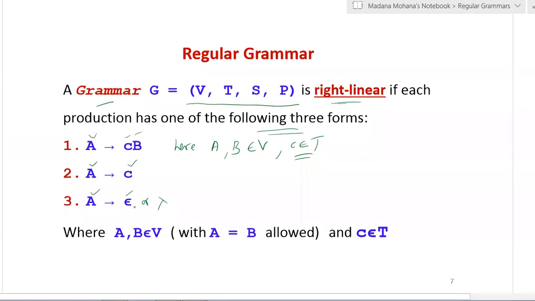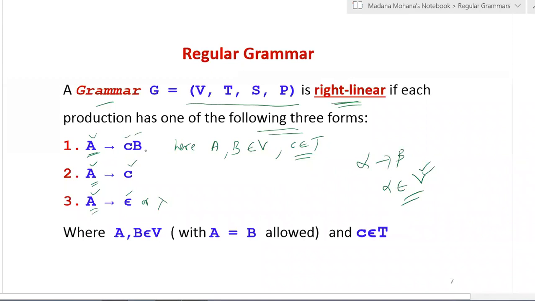If any production is any one of the following three forms, then we can say that the grammar is said to be right linear grammar. Here you can observe the left hand side of each and every production starts with a single variable. Suppose alpha derives beta, where alpha belongs to V. That means the left hand side contains only a single variable.